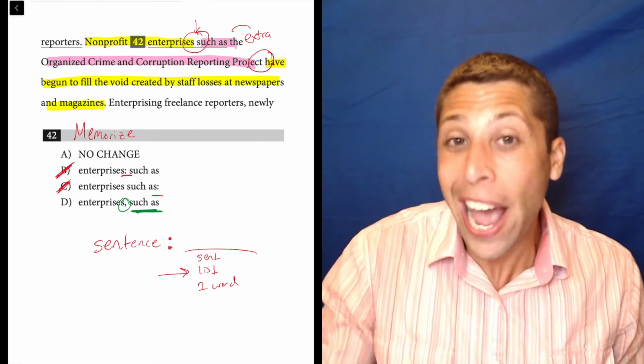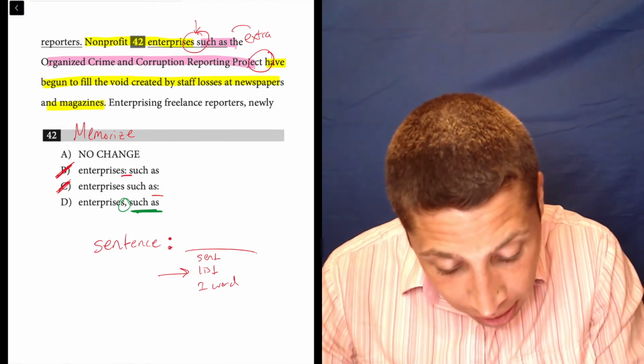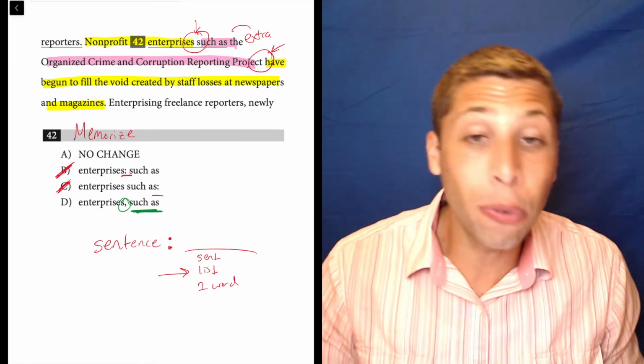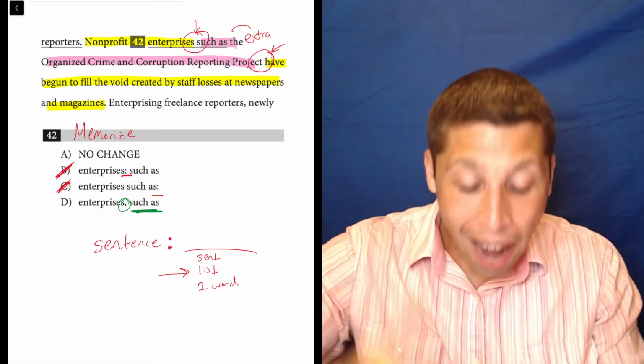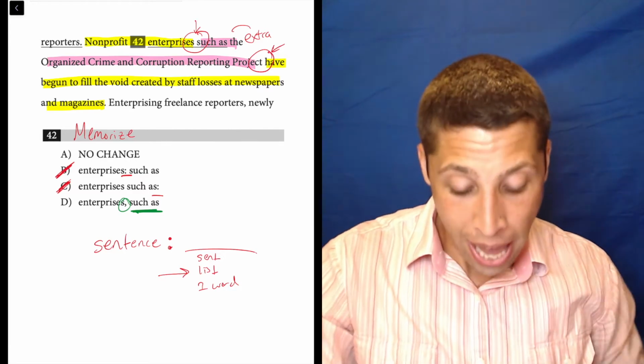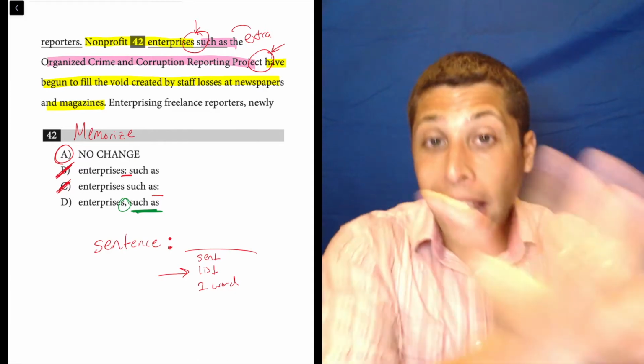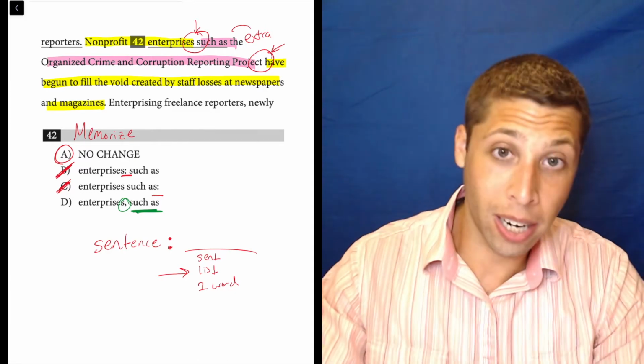That would be okay grammatically. I have no problem with us doing that, but because this choice right here at the end has been made for us, we have to obey the decision made by the author originally. And so that's why we don't use a comma, because the author didn't use one at the end of this extra piece, so we're not going to use one at the beginning.